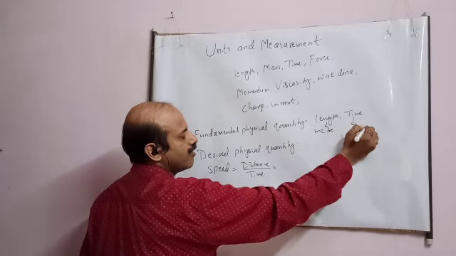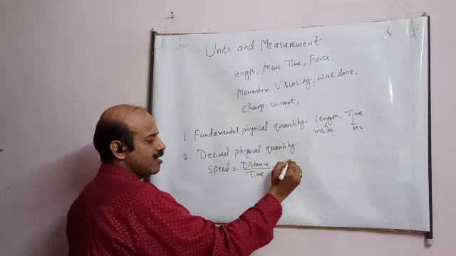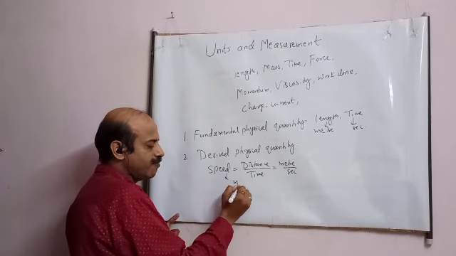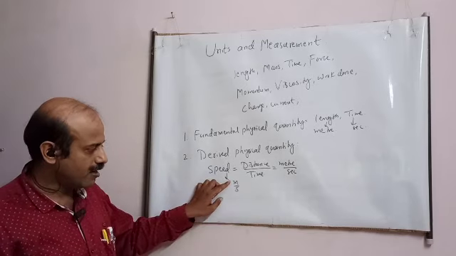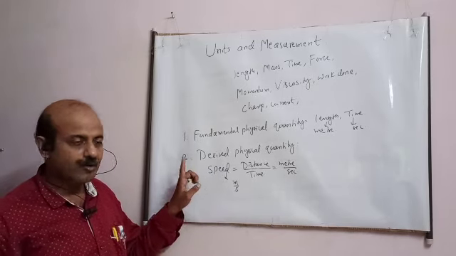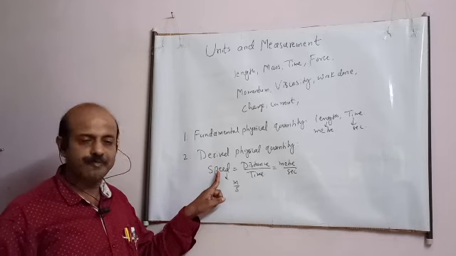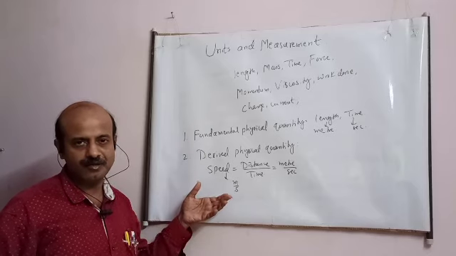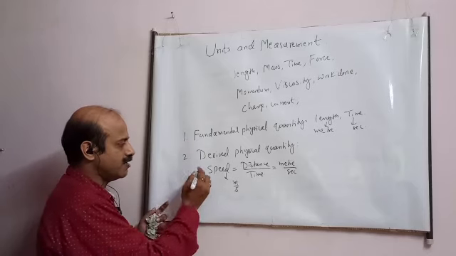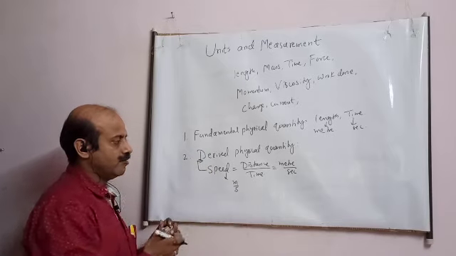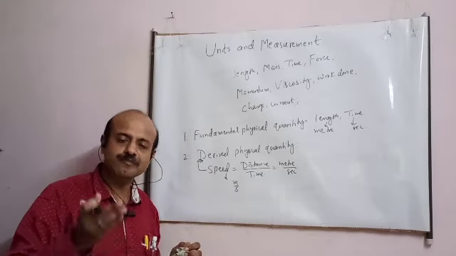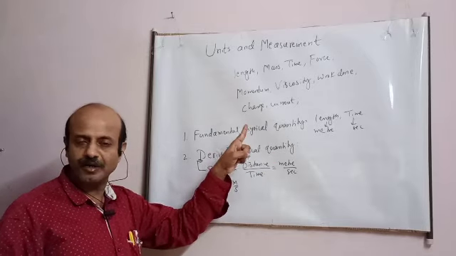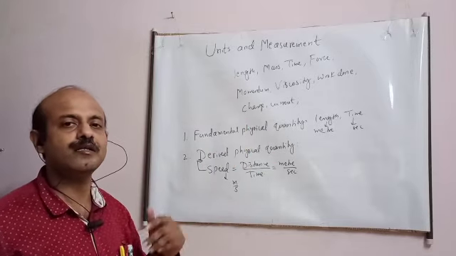And for time we have second. So speed can be expressed as meter per second. So see student, the unit of speed is meter per second, and these both are fundamental quantities. So I don't have to remember a separate unit for speed. I have taken this unit from fundamental quantities. So speed is known as a derived physical quantity, meaning the quantity which has been derived from other fundamental quantities. And what are fundamental physical quantities? The quantities which have not been derived from any other quantity.